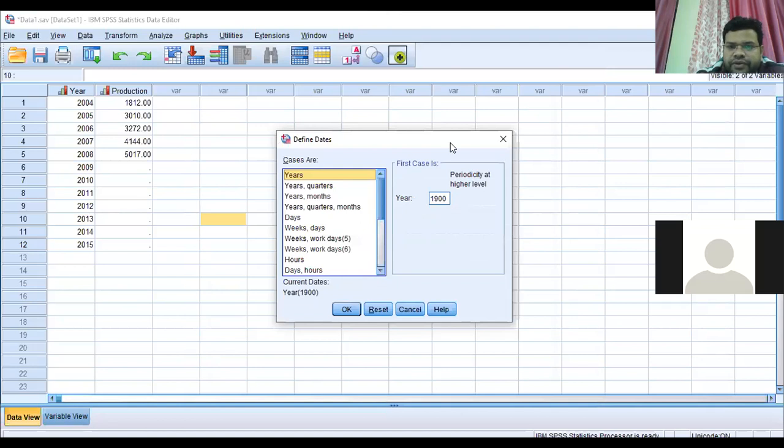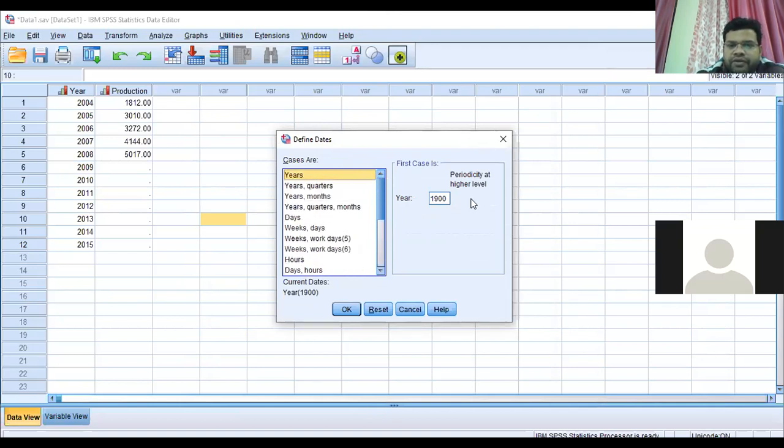So you click on Define Dates. The options include days, hours, weeks. If your data is weekly, then you can select that, or hours or minutes. It is for all. If it is hourly data or day-wise data, then you can select this. Since our data is yearly data, year-wise data, we will select years.